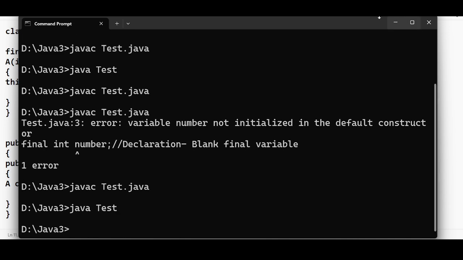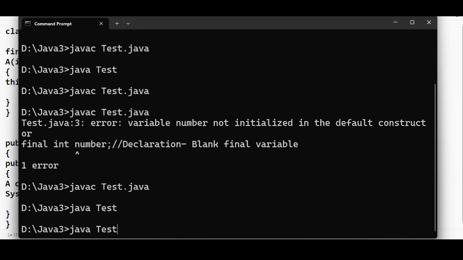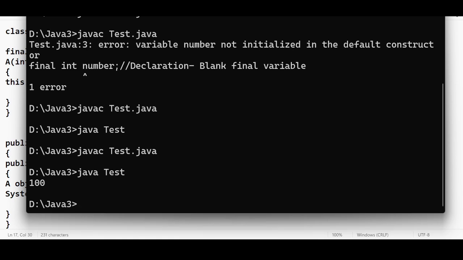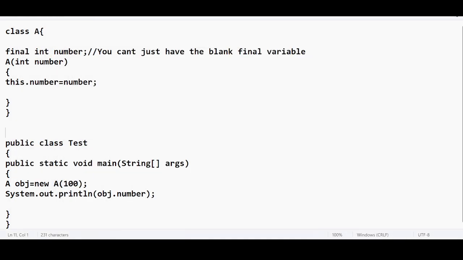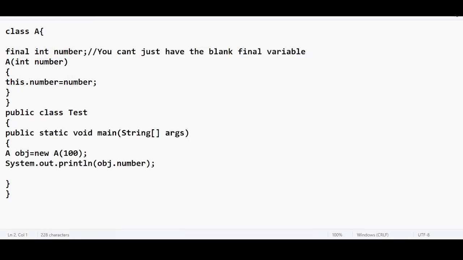See, output is going to be blank because I'm just passing, I'm not printing anything. Right? Even I can print System.out.println obj.number. Okay, now the output is going to be 100. So this is a valid program.